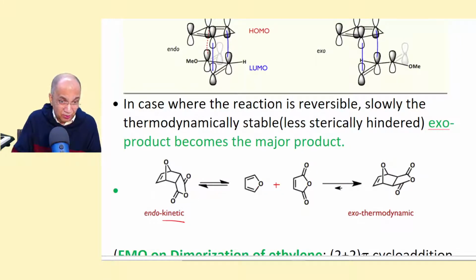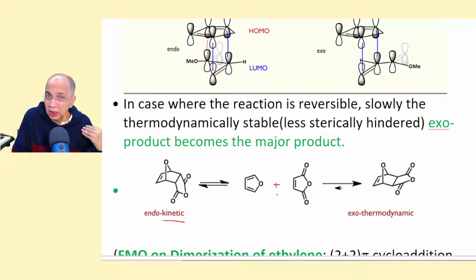But since it is reversible, once the backward reaction occurs, giving again the 2 reactants, diene and dienophile, then over a longer time period they will give you the exo product. So if you collect very fast, you get endo.